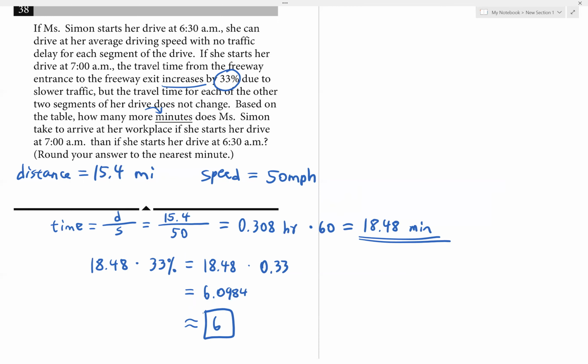So when she drives with traffic, it will take her 6 more minutes to get there. For number 38, the final answer should be just 6. They say to round to the nearest minute, so that would be 6.